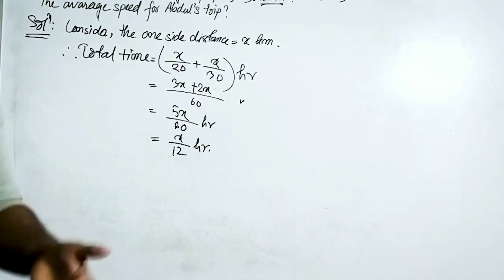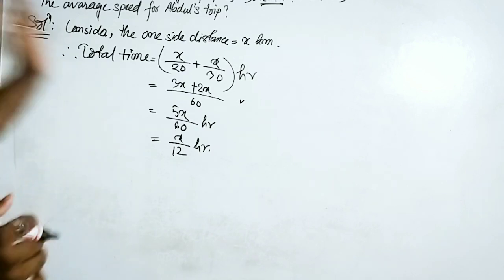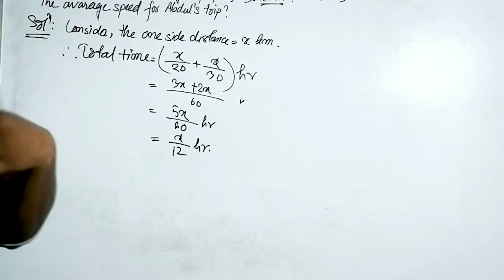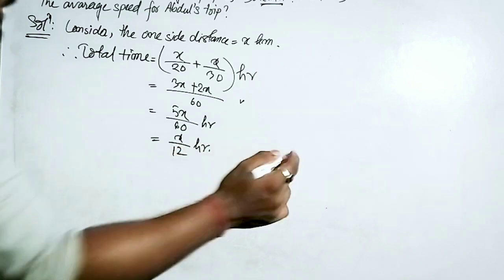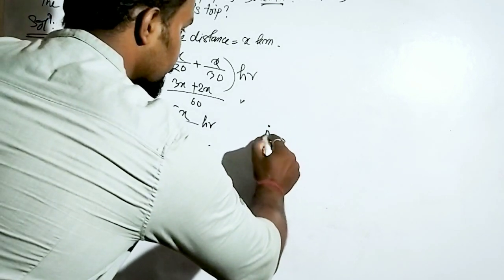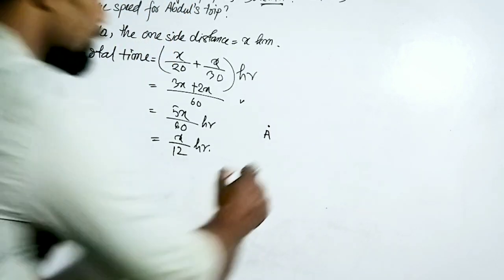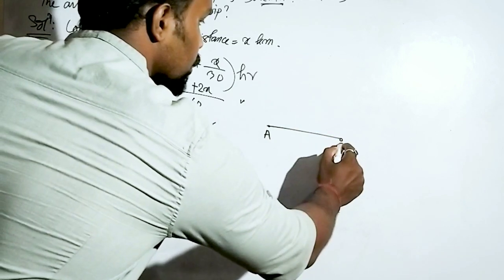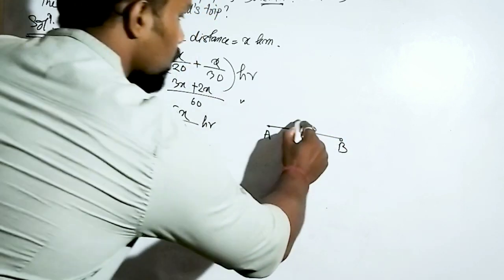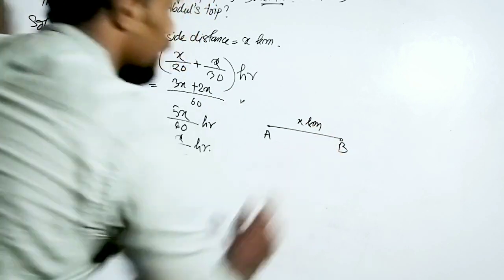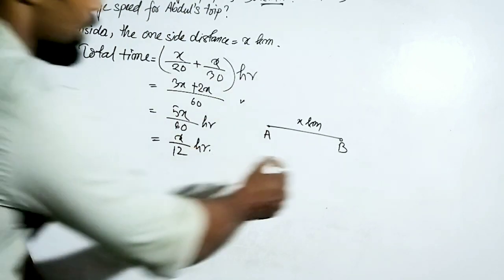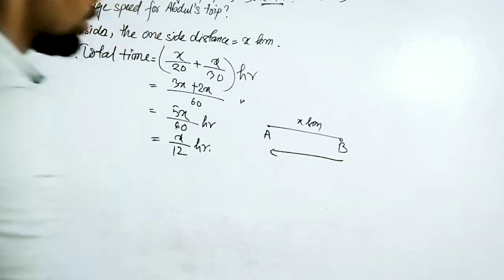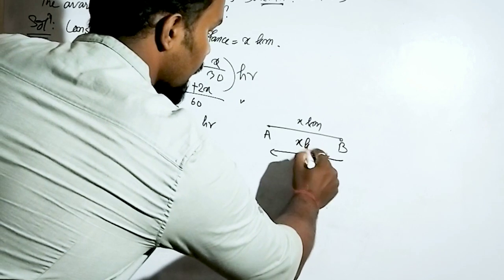Now we need the total distance to calculate the average speed that he needed. So see, if it is his home, he reaches his school at position B, it covers x kilometer. If he again comes back, he will cover the same route, again x kilometer.